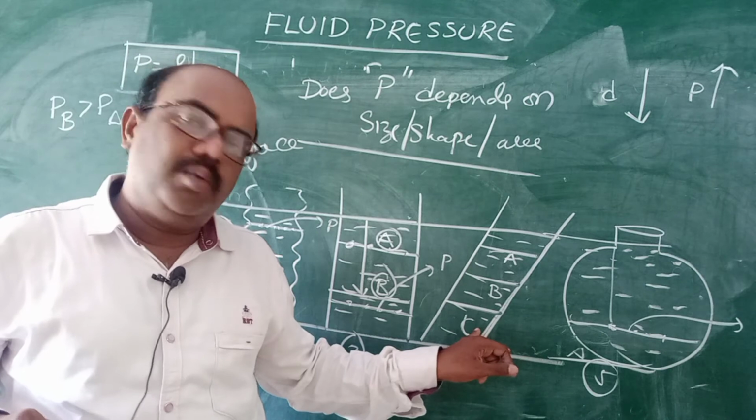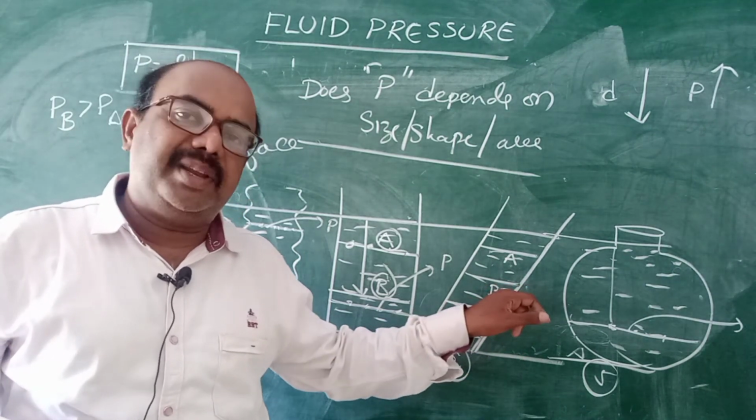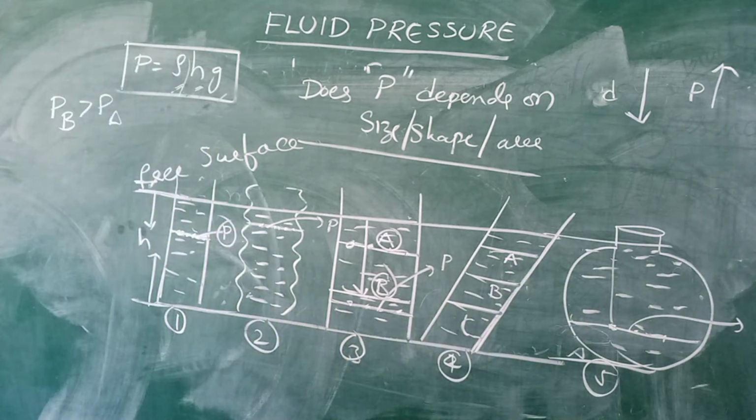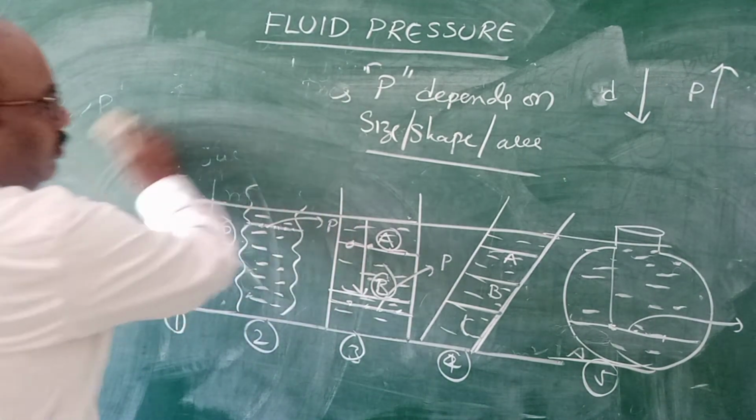At point C there is more depth, more height. So pressure at C is more than pressure at B, which is more than pressure at A. Completed, children? One more small topic I will include here.